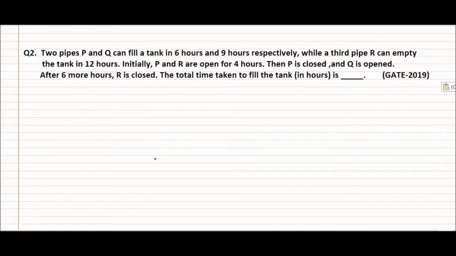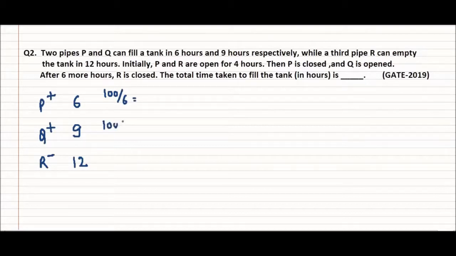The total time to fill the tank in hours is, we have P, Q and R, 3 pipes. P and Q can fill the tank, so I mark them with positive sign, whereas R can empty the tank. P can do it in 6 hours, Q can do this in 9 hours, and R can do it in 12 hours. So let us find the rates. So 100 divided by 6, 100 divided by 9, and 100 divided by 12. 3 cases. Here I will get